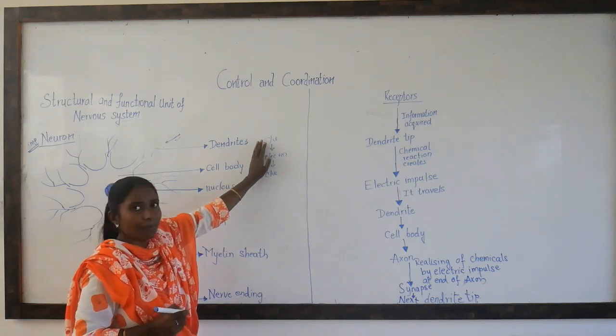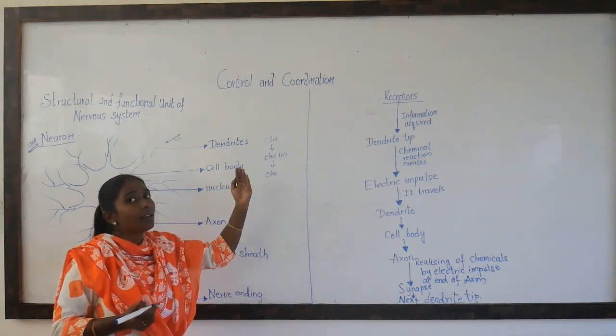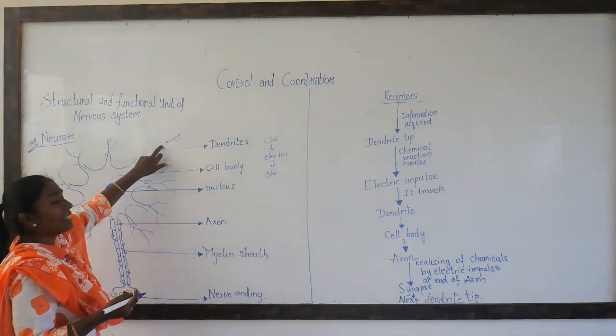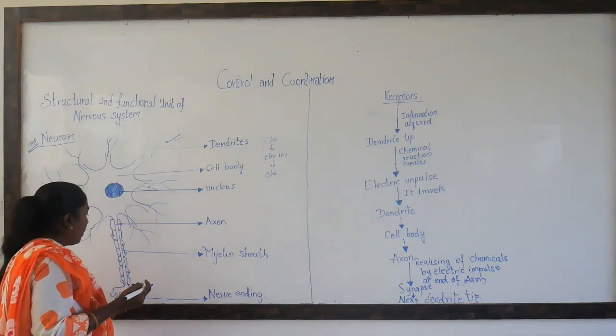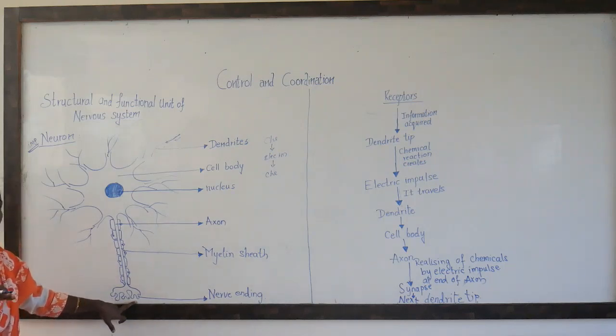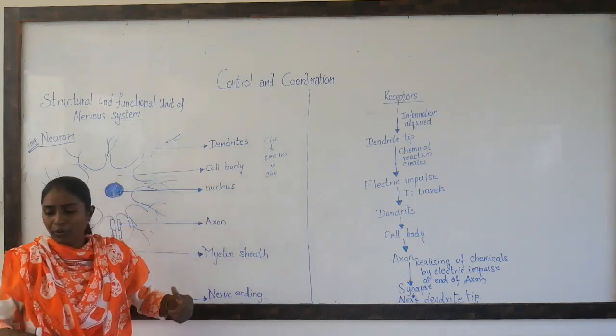So you need to remember this. Information is received in the form of chemicals. Conversion of chemical information into electric impulse takes place here, and it travels through, and when it comes to the nerve ending, again this electric impulse is converted into chemicals, right? So this is the basic working of a neuron.